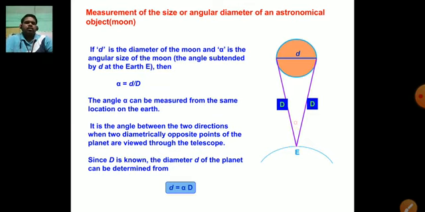So small d is the product of the central angle and the radius, that is the distance between Earth and Moon. The product of the angle and the distance between the Moon and Earth gives the diameter of the astronomical object, that is the Moon. So in this way we are able to calculate the diameter of the Moon.